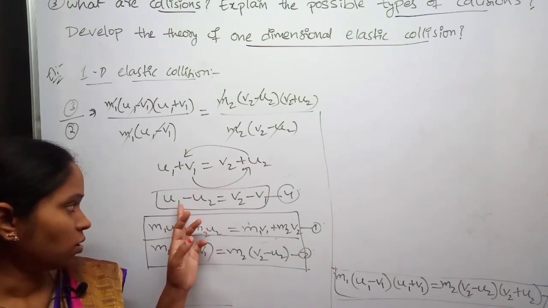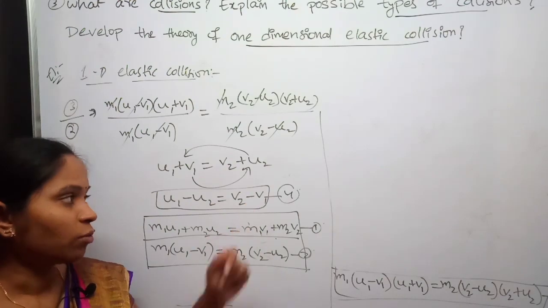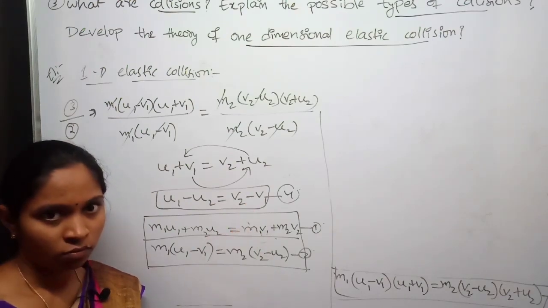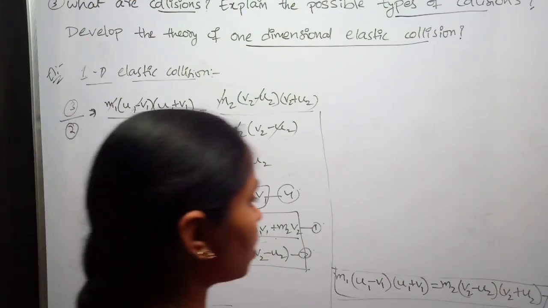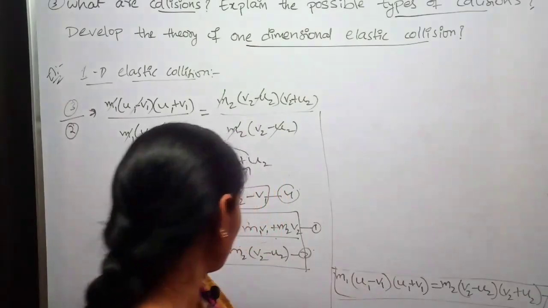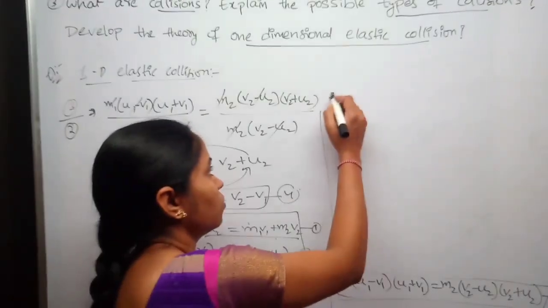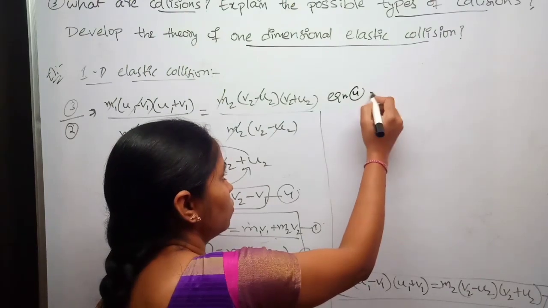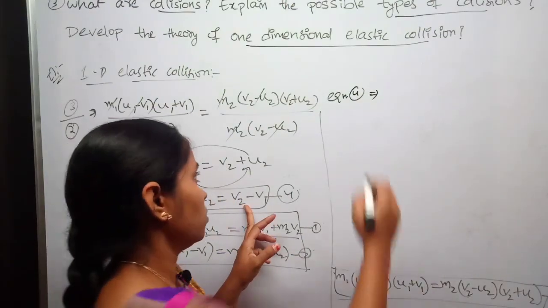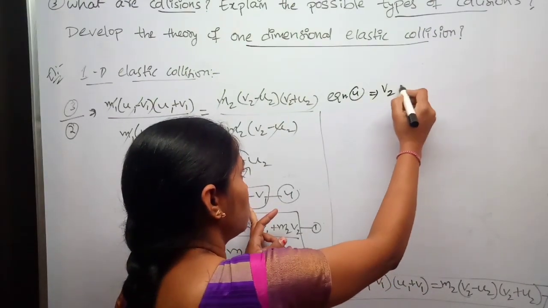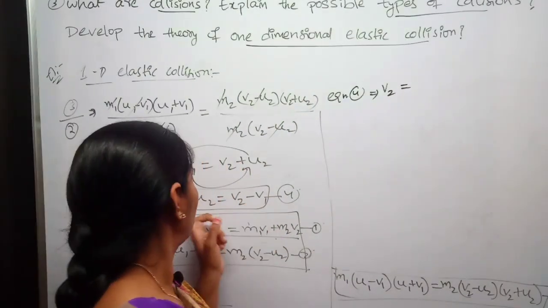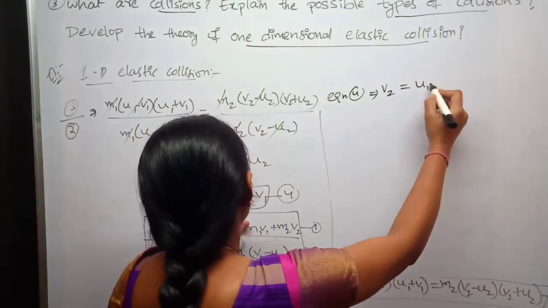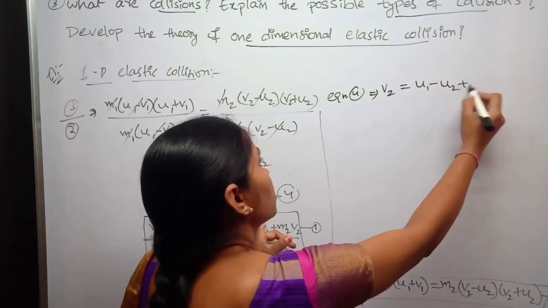They separate in the same time in which they approach. Okay, now I'm taking this equation number 4 and taking this v2 outside on one side, which is equal to u1 minus u2 plus v1.